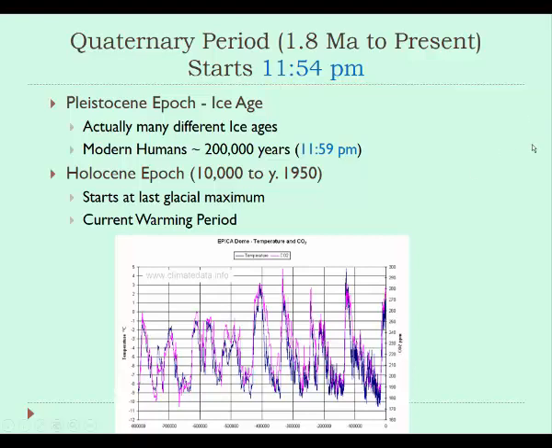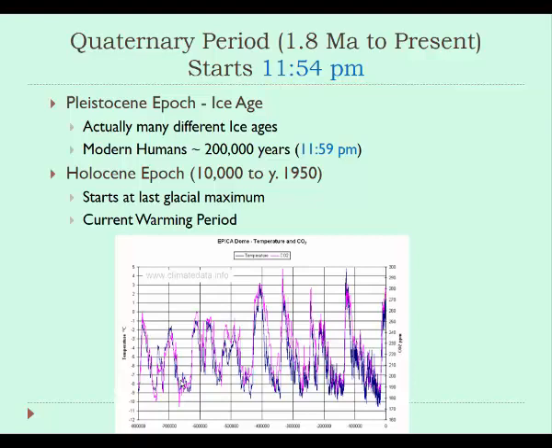So if we look down at this temperature graph going back 800,000 years, we can see that there's been a lot of fluctuation in the global temperature, and so you can see that there would have been warm periods where the temperature was warmer, again called an interglacial period, and then times when the Earth would have been colder. Those are like the true ice ages, the glacial periods, and those were oscillating back and forth throughout the Pleistocene. So this is also the period of time when modern humans originally evolved.